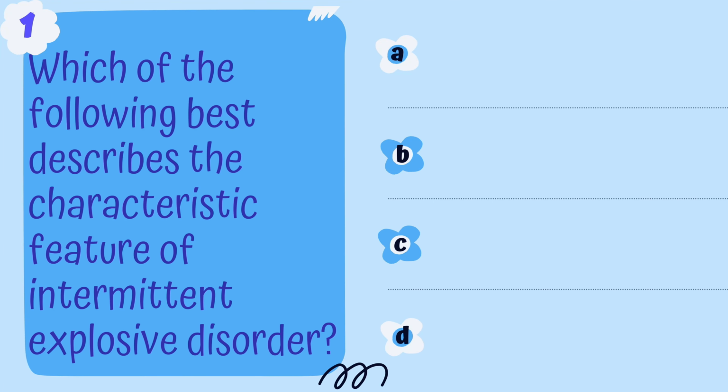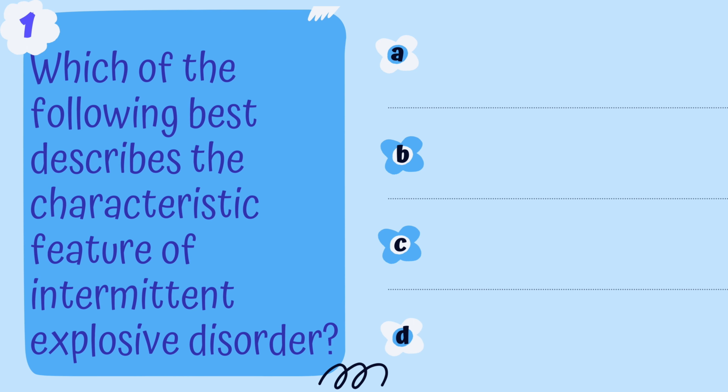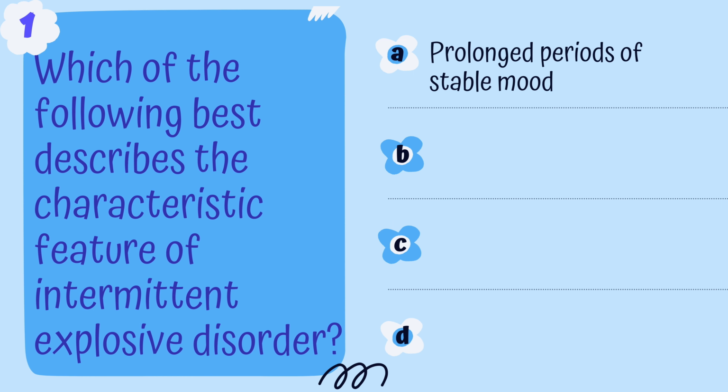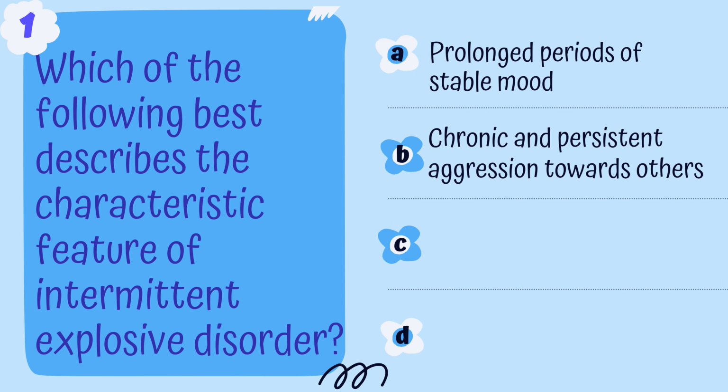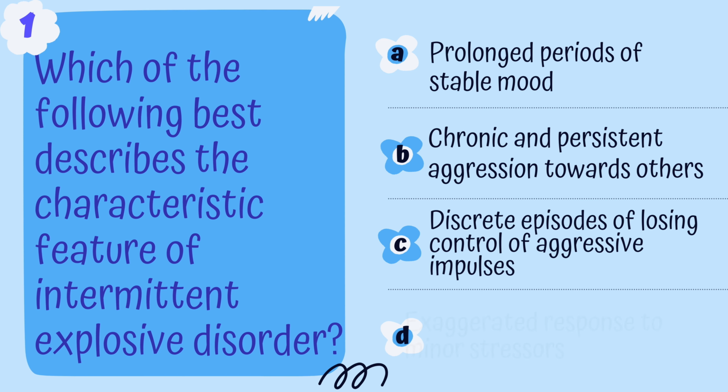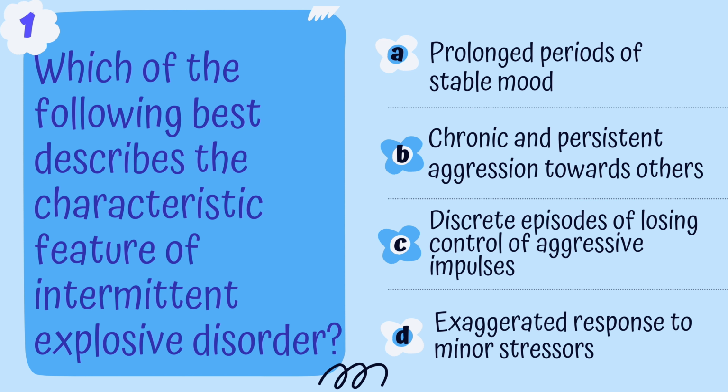Question 1. Which of the following best describes the characteristic feature of intermittent explosive disorder? A. Prolonged periods of stable mood. B. Chronic and persistent aggression towards others. C. Discrete episodes of losing control of aggressive impulses. Or is it D. Exaggerated response to minor stressors?